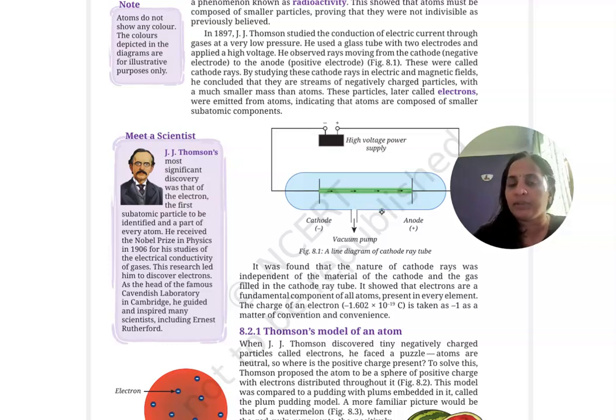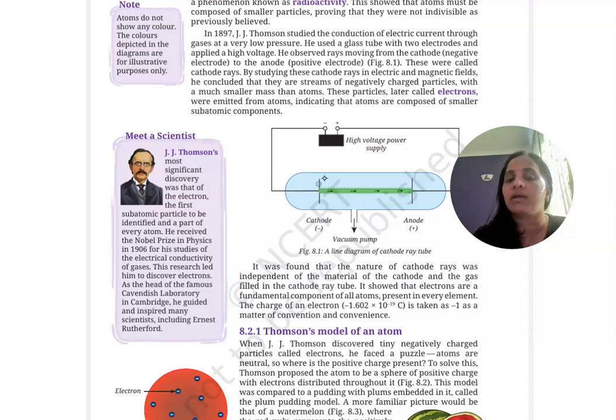From his observation, he identified that certain rays or charges are passing from the cathode to the anode. So it travels from cathode to anode. Then he understood that the rays consist of negatively charged particles, because negative charges get attracted towards positive charges.